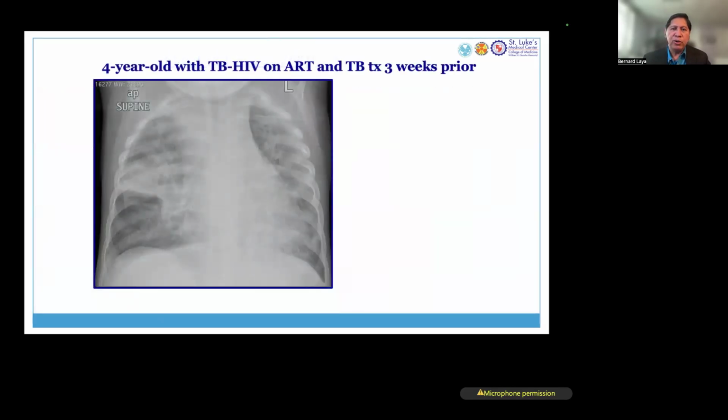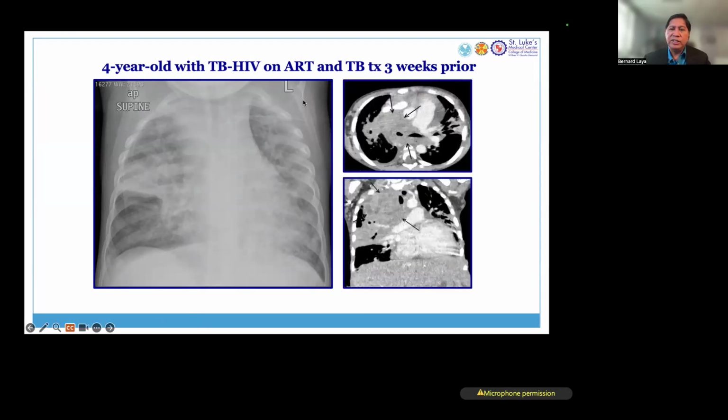This is a 4-year-old with TB and HIV co-infection, and the patient underwent antiretroviral therapy and also TB treatment 3 weeks prior to this X-ray. Notice that there's significant abnormality in the lungs on both sides, and on CT scan, we see significant lymphadenopathy and lung disease. So despite the fact that the patient is being treated for HIV and also for TB, the patient